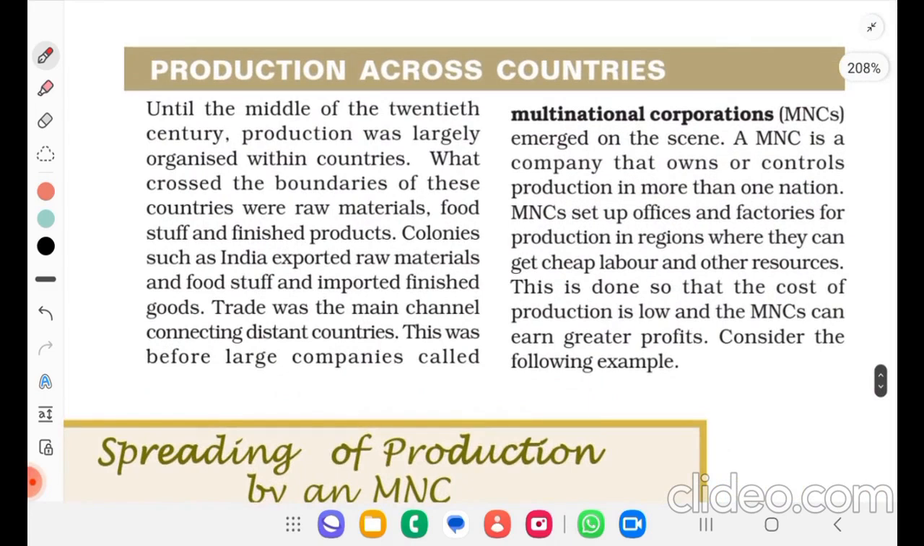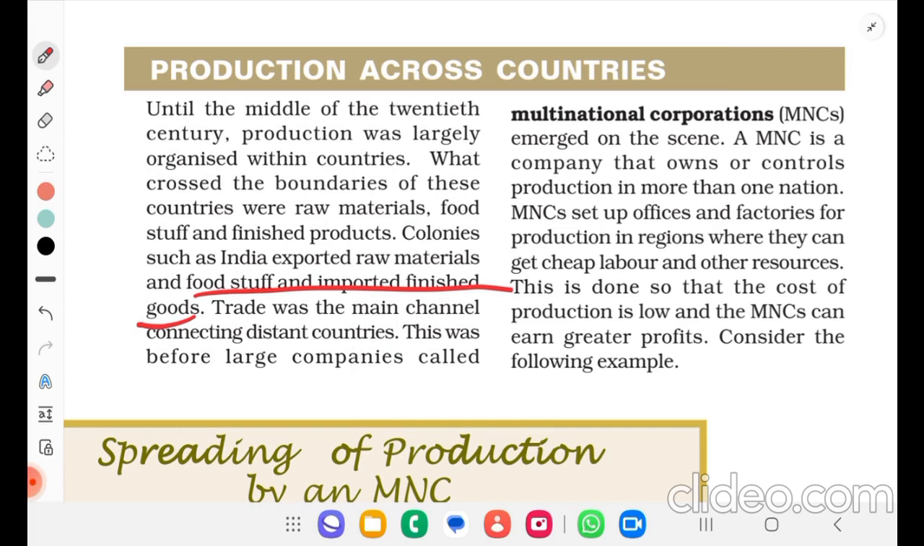Production across countries. Until the middle of the 20th century, production was largely organized within countries. What crossed the boundaries of these countries were raw materials, foodstuffs, and finished products. Colonies such as India exported raw materials and foodstuffs and imported finished goods. Trade was the main channel connecting distant countries.